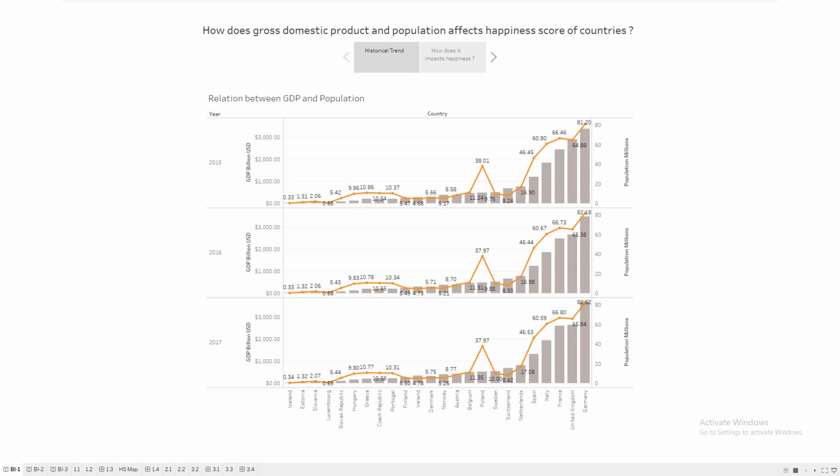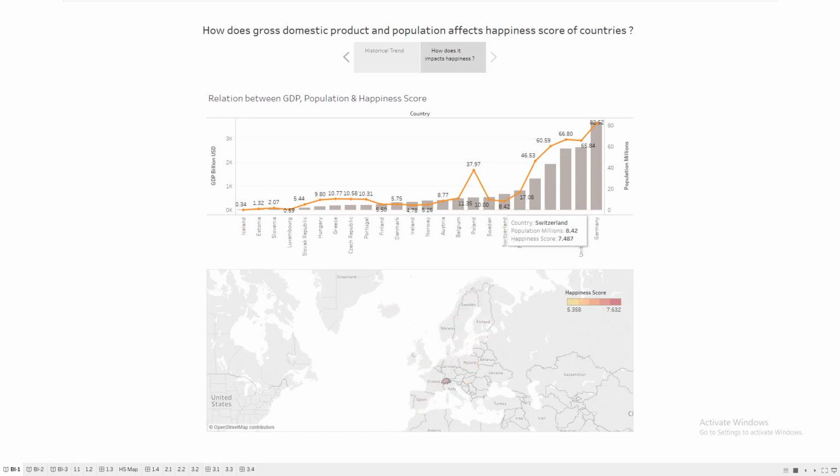So, going for the first BI query, how do gross domestic product and population affect the happiness score of countries? The trend between GDP and population has been taken into account for all the 3 years, and since the trend is the same for all 3 years, we can compare it with happiness and see that for those countries where there is a stark difference between population and GDP, or those countries which have a high population in spite of having high GDP, they don't have a good happiness score.